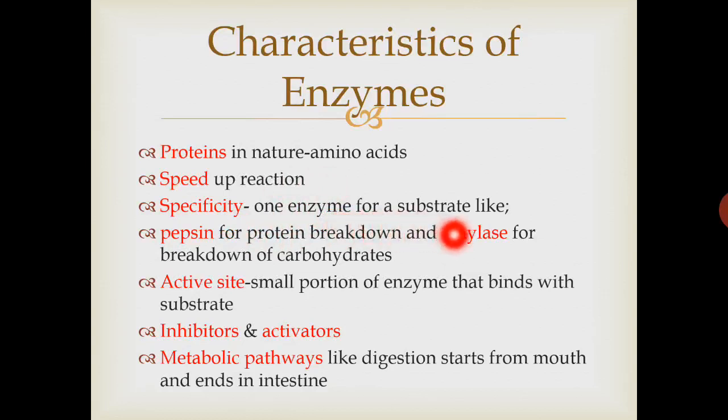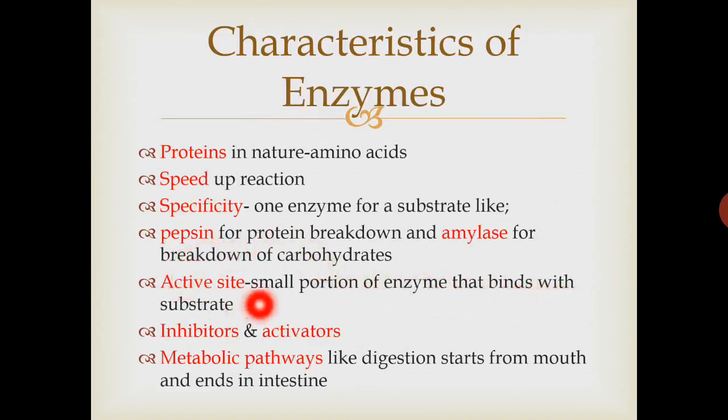Just like pepsin is involved in the breakdown of proteins, and amylase is involved in the breakdown of carbohydrates. So pepsin cannot work on carbohydrates and amylase cannot work on proteins. So every enzyme is specific in its function. What about the active site? The active site is that portion of the enzyme which binds with the substrate and is directly involved in the chemical reaction.